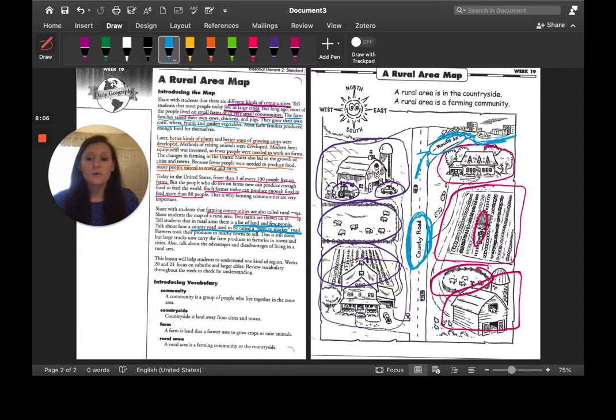Because if you live in a big town, you're going to have a lot of people making noise. You're going to have noise from cars and buildings and factories and all of that. Whereas living in the country, it's going to probably be pretty quiet living out there. So to some people, it can be seen as an advantage, and to some people, it's going to be seen as a disadvantage. So that's always an interesting way to look at that, is to one person, it's a great thing. To another person, that's what they don't want.